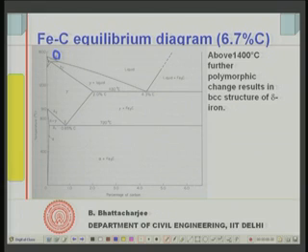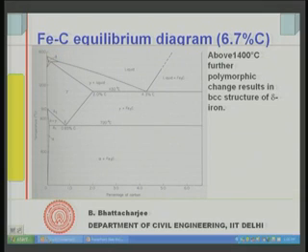So, somewhere around 1400 degrees centigrade and above, you will have delta, and this again has a body centered cubic structure. So, you have alpha, gamma and delta here, and above 1400 degrees centigrade this delta iron formation takes place.